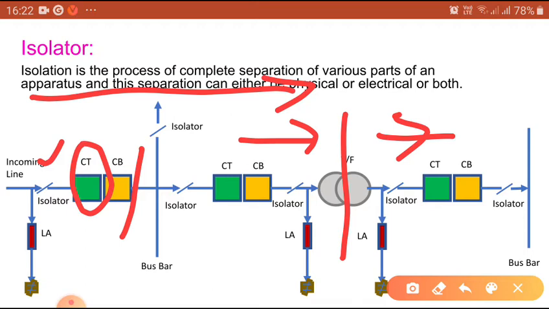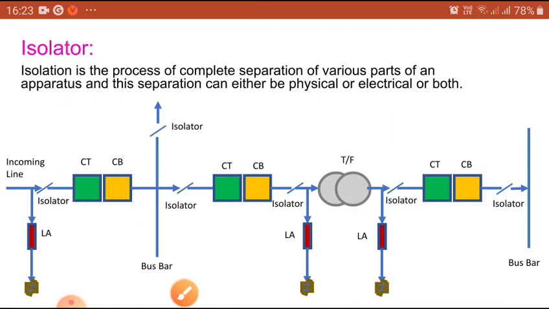Then after that, there is a possibility of charge on the CT. So with the circuit breaker open, the isolator has to be operated; it should open easily. Then here the isolator is opened and on this side the isolator is open, so both sides are isolated. After that, it is connected to the manual earth stick. Then after that, they will go to repair anything.